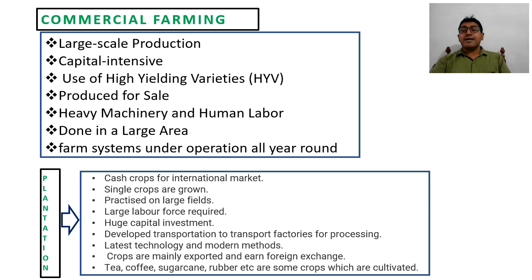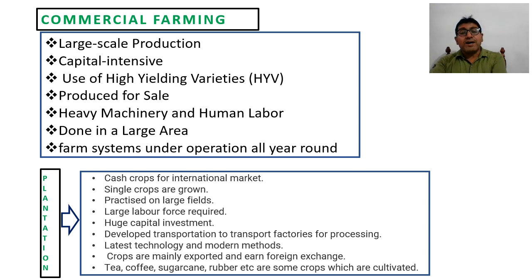It is done over large areas. It means that this type of farming is mainly practiced in areas where land is available and population is lower, like the United States of America, Canada, and certain other countries of the world. That's why sufficient land is available, so on bigger areas this type of agriculture is practiced.